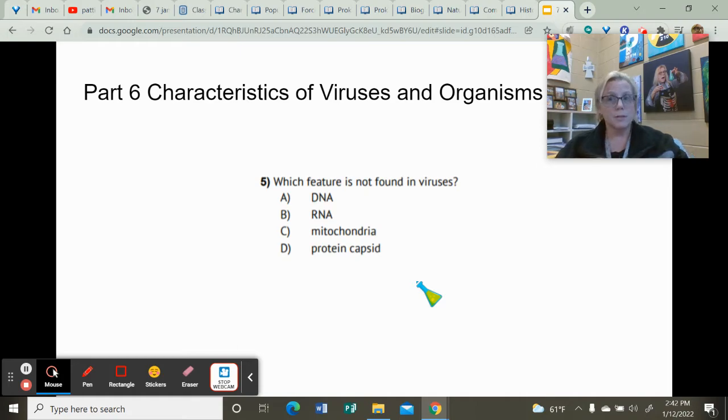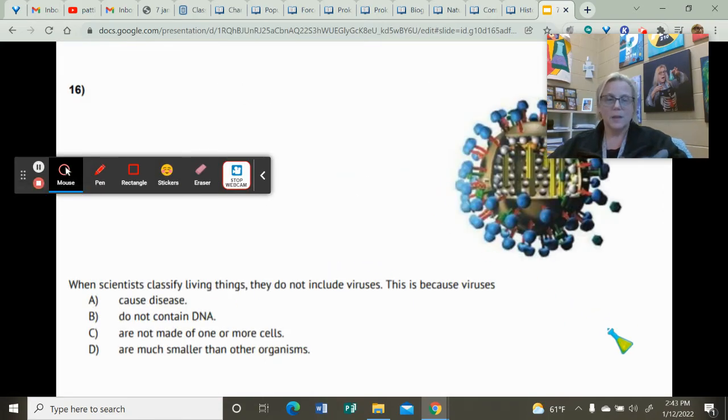But remember, viruses do have DNA. They might have RNA, and they are surrounded by that protein capsid. But they do not have mitochondria. Mitochondria are responsible for energy production, and viruses don't do metabolism. They don't have the mitochondria in there. They don't have those membrane-bound organelles to do specific things. So the answer is C. You don't find mitochondria in viruses.